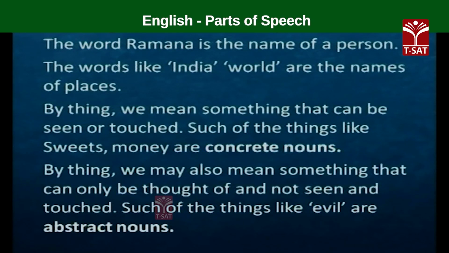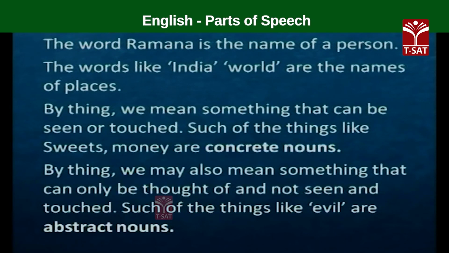By thing, we mean something that can be seen or touched. Things like sweets and money, we can touch. They are called concrete nouns. By thing, we may also mean something that can only be thought of.